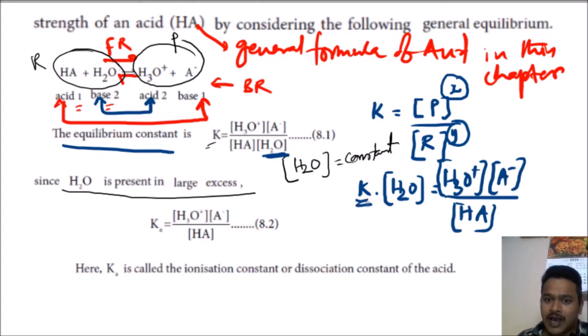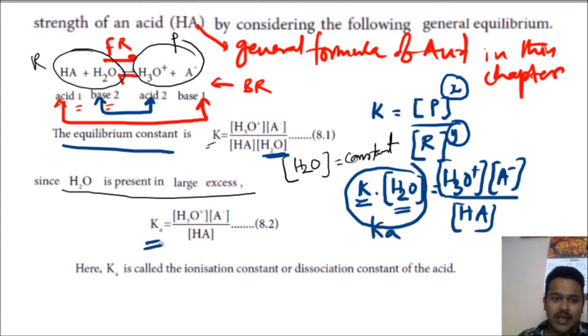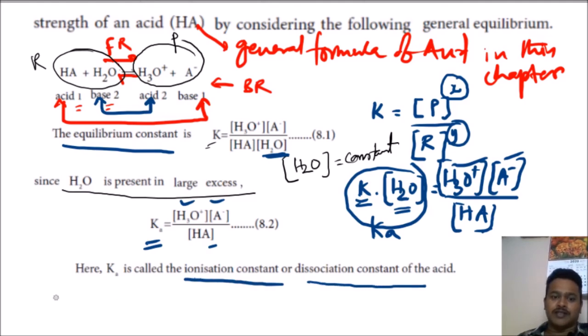Here K is also constant, H2O is also constant. Both combined give a new constant, that is Ka. So this is the expression: Ka is equal to H3O plus into A minus by HA. This is called the ionization constant, otherwise the dissociation constant of an acid. See, HA is an acid.